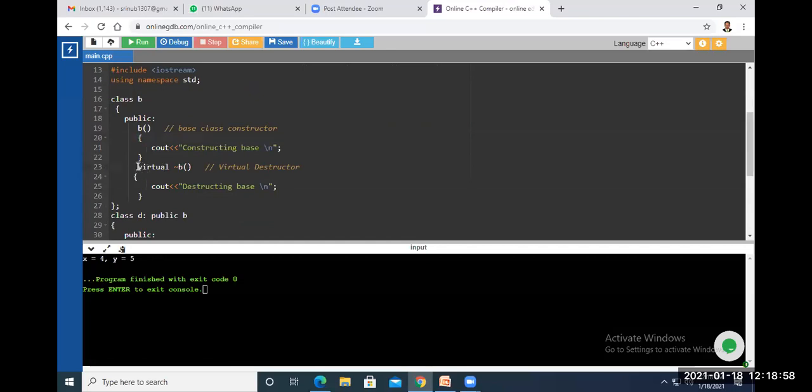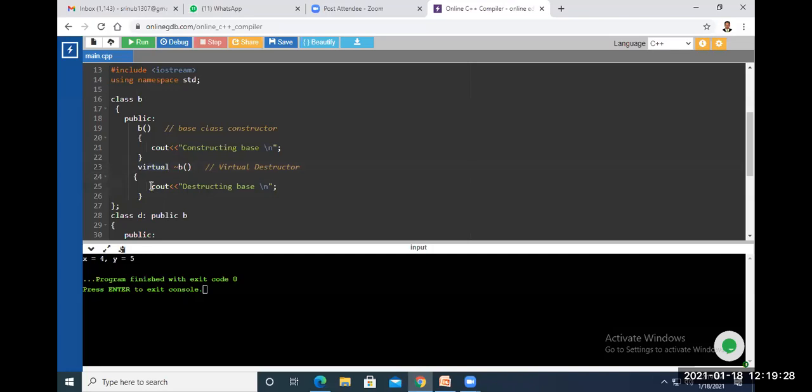Here we are using virtual tilde B. It is a destructor, and because it is defined using the keyword virtual, it becomes a virtual destructor here.